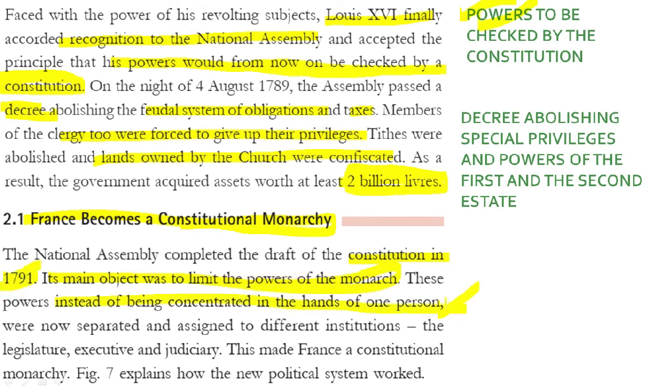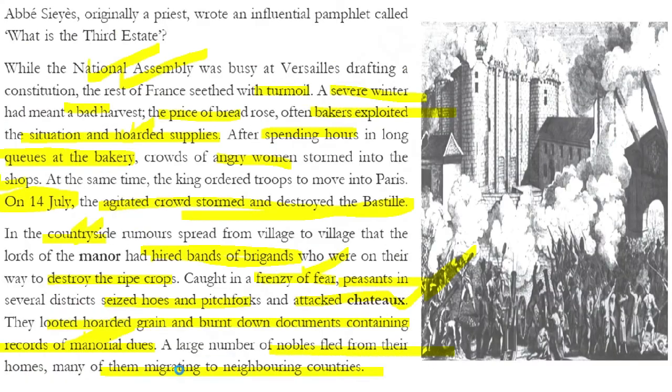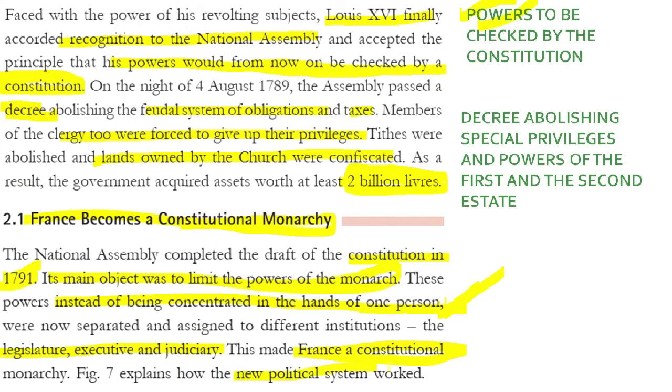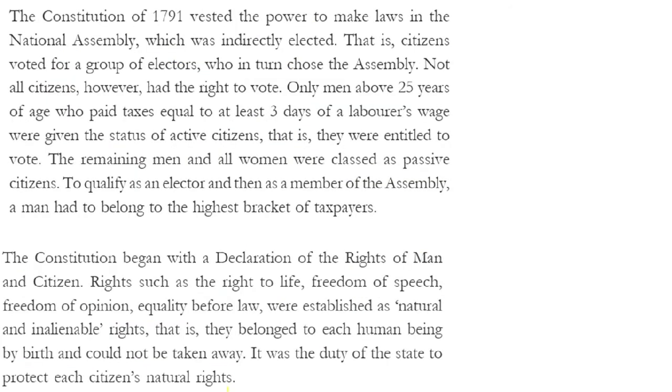Now students, we see that this constitution of 1791 sought to divide the powers in different kinds of government organs like legislature, executive and judiciary, and this is how France was made into a constitutional monarchy completely. We see that the new system worked on the basis of division of the powers among the organs of the government completely.